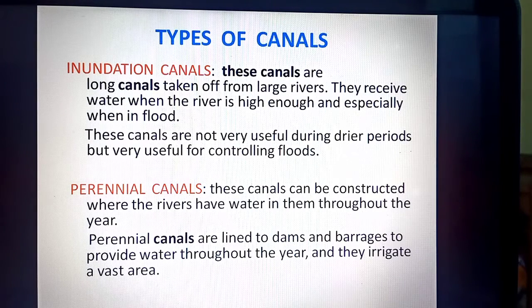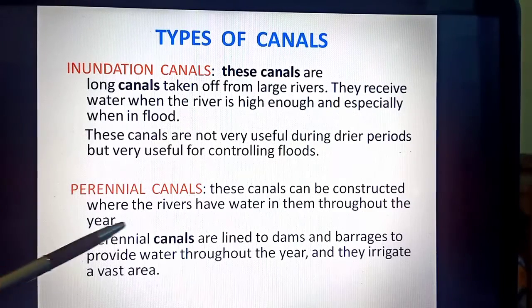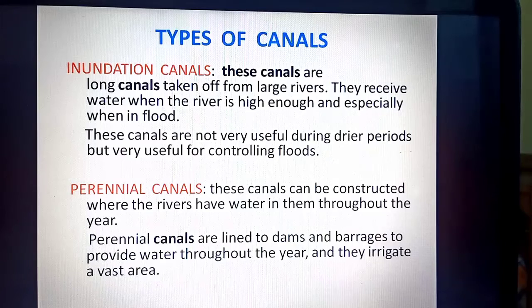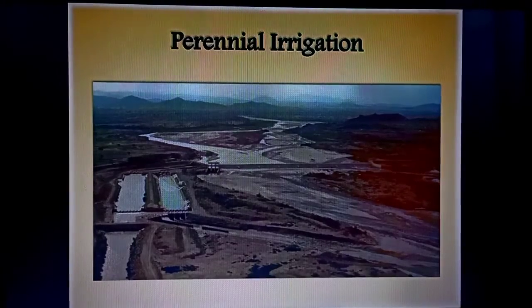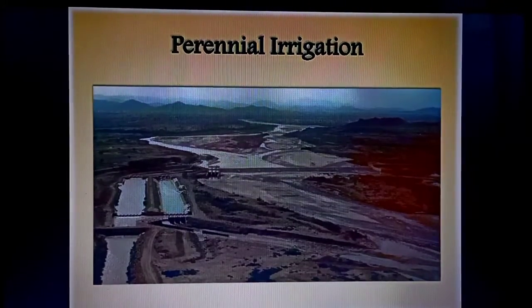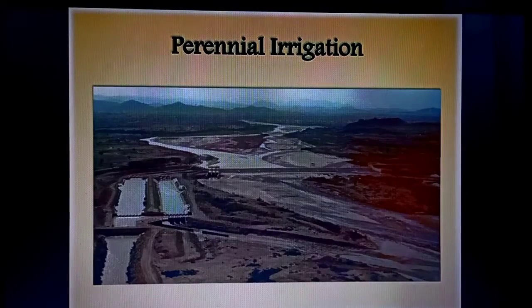Perennial canals, the name itself says they have water throughout the year because the word is perennial. So these canals can be constructed where the rivers have water in them throughout the year, and perennial canals are linked to dams and barrages. They are connected to dams and barrages to provide water throughout the year. So these canals are connected with a dam because a dam channelizes the water of a river, and the dam releases water in the canal and through the perennial canal. This is the picture I have just put for you to understand about perennial irrigation.